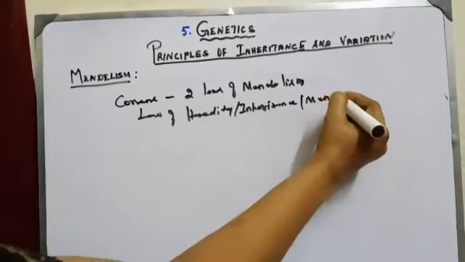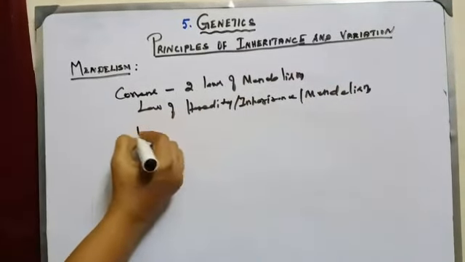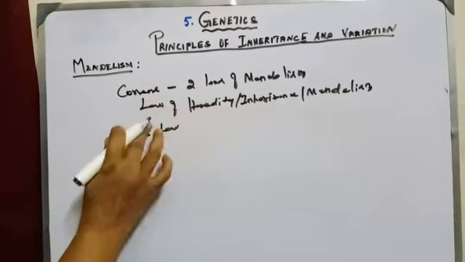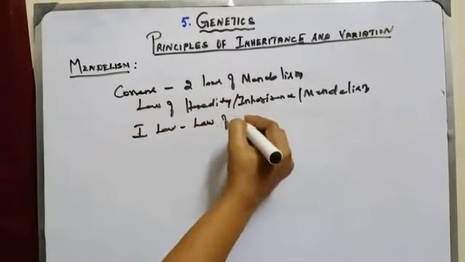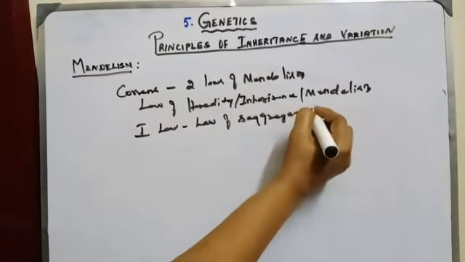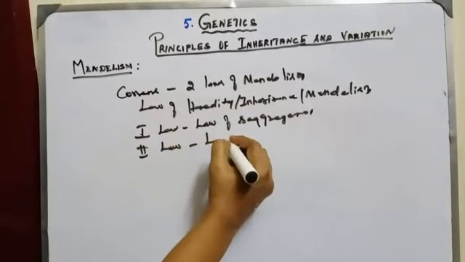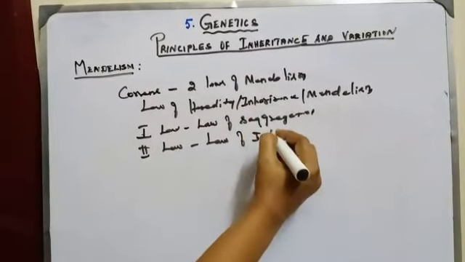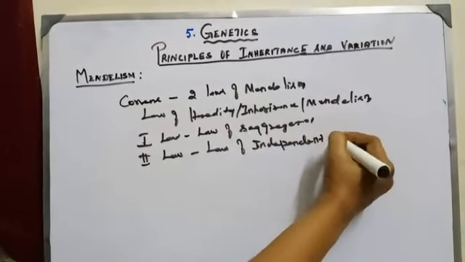The two laws are: first, the law of segregation, and second, the law of independent assortment.